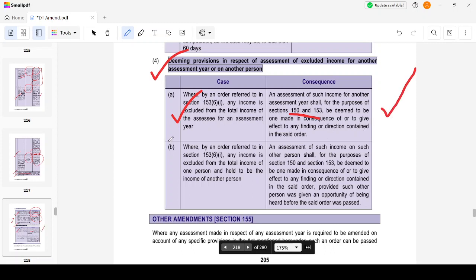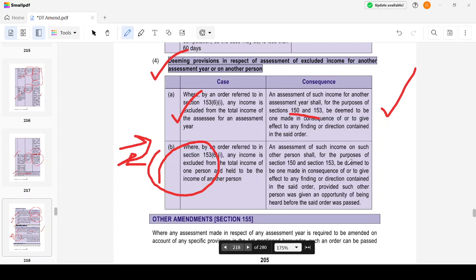Then where by an order referred to in section 153(6), any income is excluded from the total income of one person and held to be the income of another person, I have excluded it from one person and taken it to another person, then the assessment of such person shall be deemed to be made in consequence. See, this is the assessment deemed to be made in consequence of something. That is what they are trying to say.